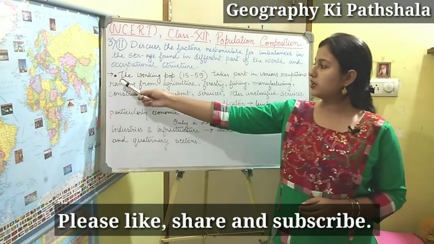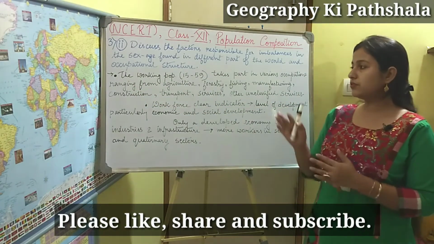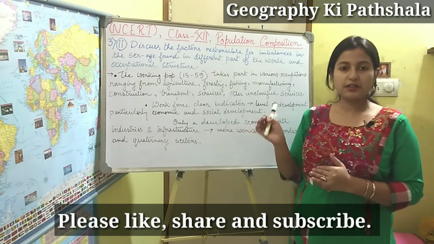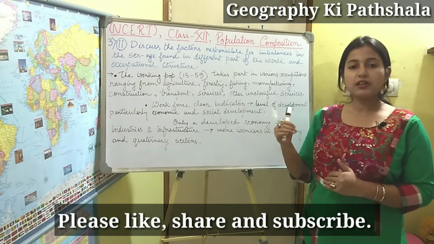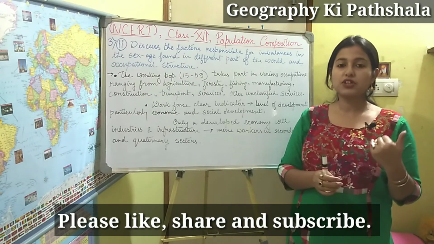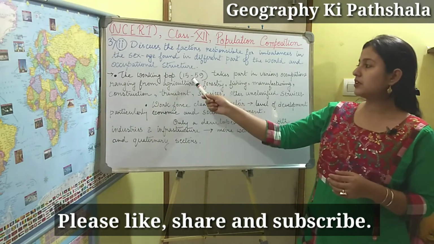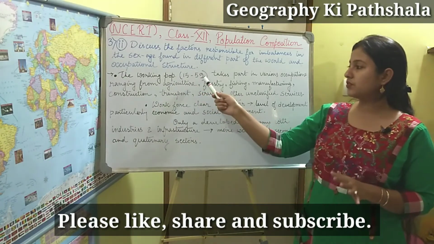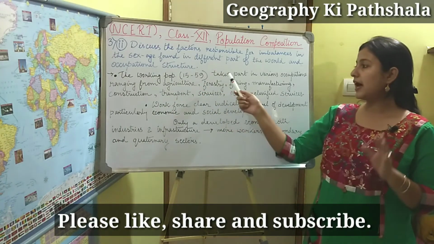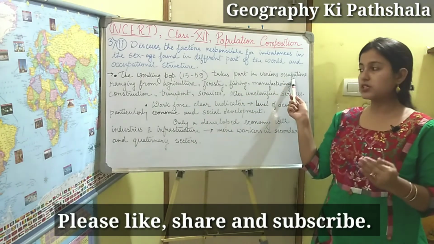The first point is the working population. If you remember my class regarding this topic, the working population is from the age group of 15 to 59. I have written it in brackets, 15 to 59, this is the working population.